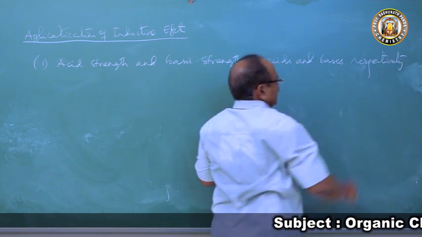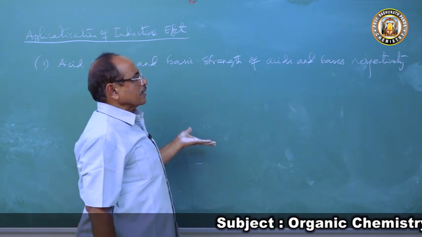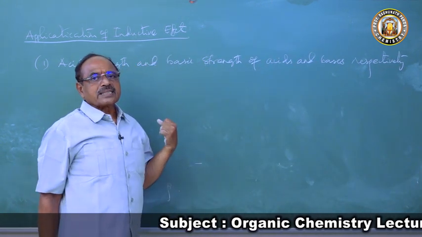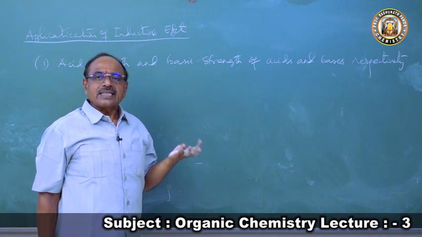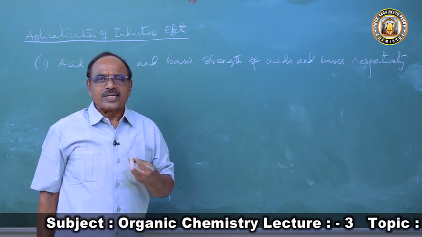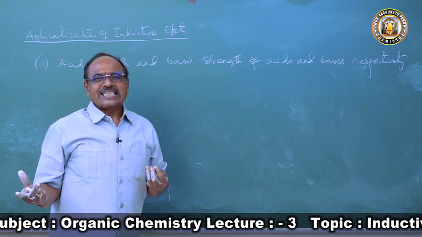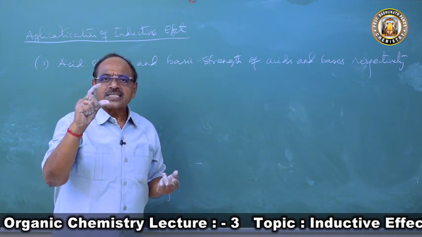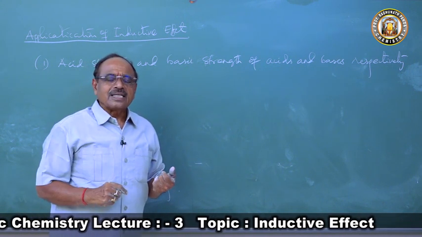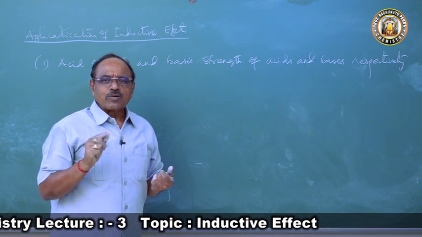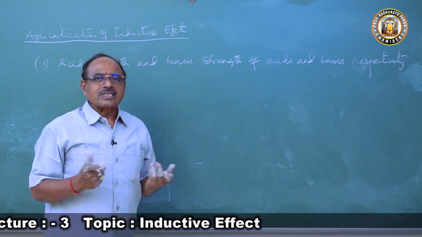That is, acetic acid is less acidic than formic acid, or formic acid is more acidic than acetic acid. Formic acid is HCOOH. Acetic acid is CH3COOH. What is the difference? CH3. What is CH3? An electron releasing group. Then what must it be causing? Plus I effect.